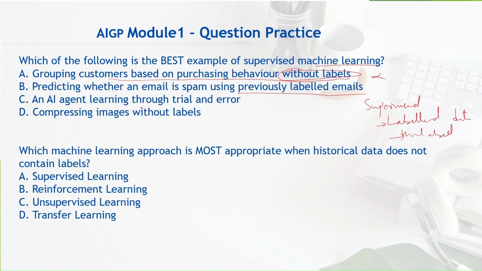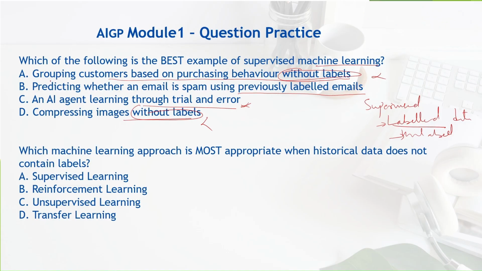An AI agent learning through trial and error. No, supervised machine learning does not learn through trial and error. This is some other system. What is that system which learns through trial and error? Comment in the comment box. Compressing images without labels. See, without labels itself is nullifying the answer because supervised learning means labeled data.